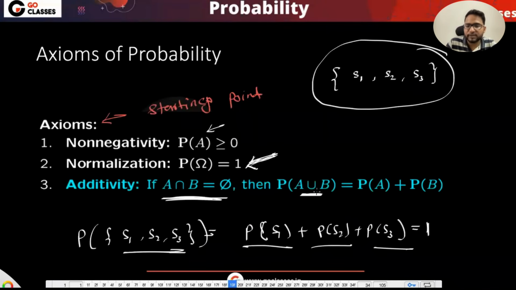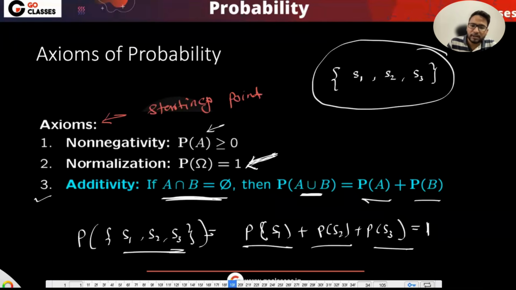A is an event, B is an event, and A union B is also an event. The probability of A union B is the probability of A plus the probability of B if A and B are disjoint. This is the third rule, the additivity rule, and we cannot prove it. It is just taken as granted, because that's where probability gets started. I hope you are getting the things.